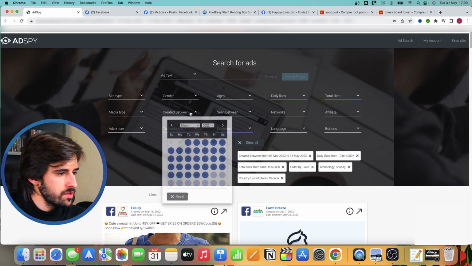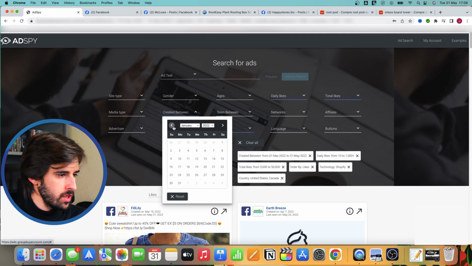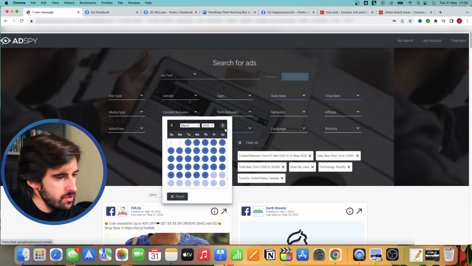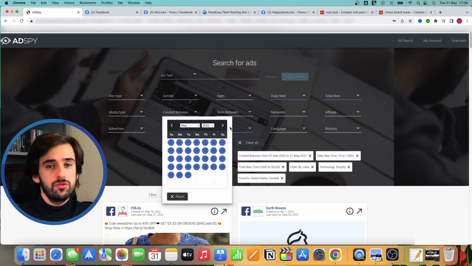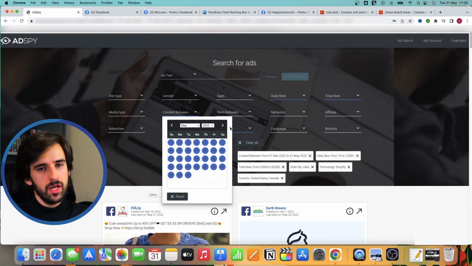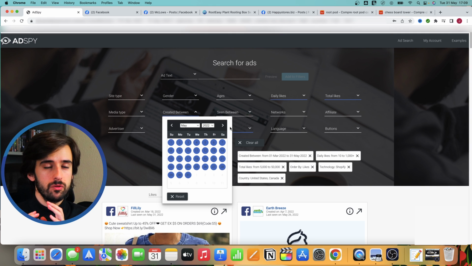The first one is when the ad was created. So in this case, I've selected from the 1st of March all the way to today, which is May 31. So for the last 3 months, we're looking for ads that are recent because market trends and demand changes significantly. And also there's the added complexity of seasonal products. So we want to look at recent data to have a look at products that are doing well right now or have been doing well for a reasonable period of time, but still not too long ago.